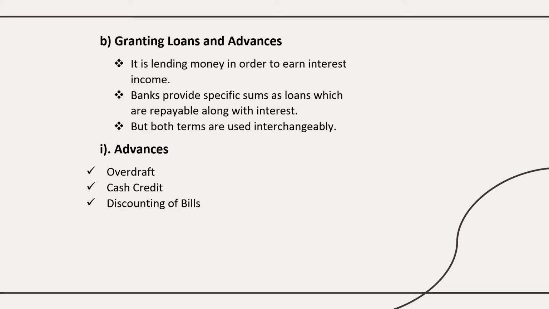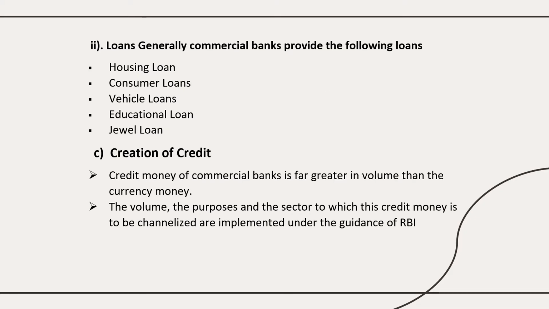And granting loans: a loan is a debt. If you are unable to write it, leave it, but I am explaining. A loan is a debt provided by the bank for a particular period. And what are advances? Advances are the funds provided by the bank to businessmen for their requirements to run the business. In the form of overdraft, cash credit and discounting of bills, they help businessmen get the finance required to run their business. And next is loan.